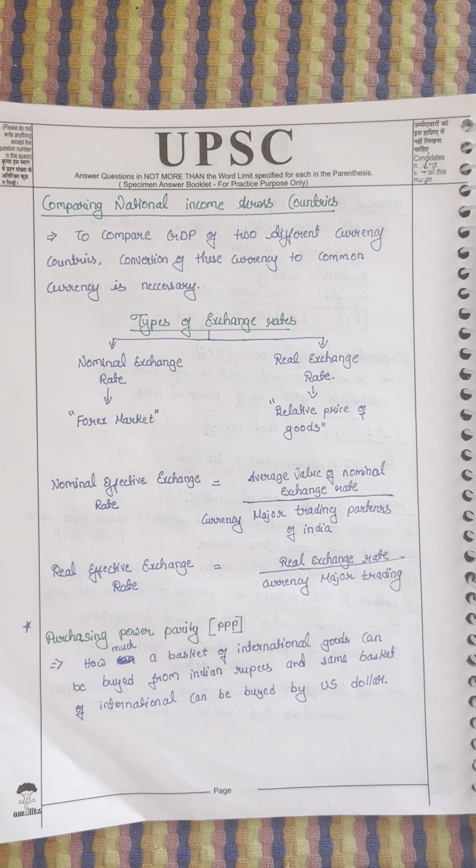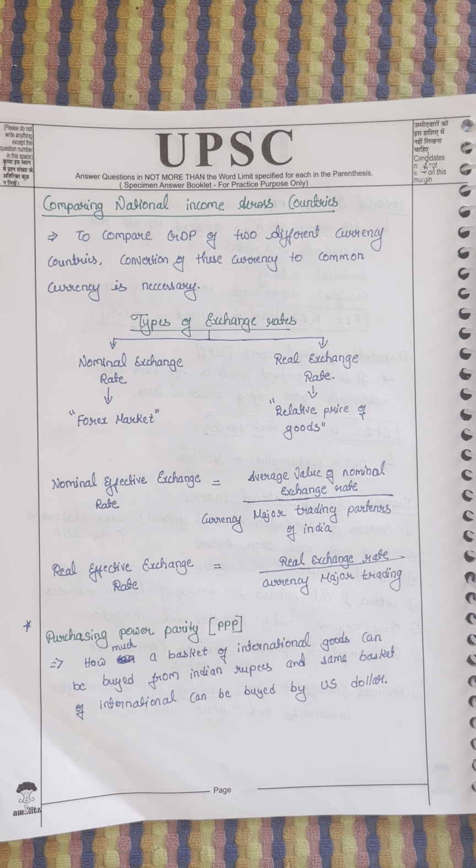Let's see how the national income is compared with other countries. You are comparing the GDP of this country to India, that country to India. How do we compare? We cannot compare rupees to dollars, or rupees to euro. It's not possible. So to do that, we'll take a common currency. We'll convert Indian rupees to that, for example dollar. Even China's currency is converted to dollar. Our currency is also converted into dollar. Then we compare it.